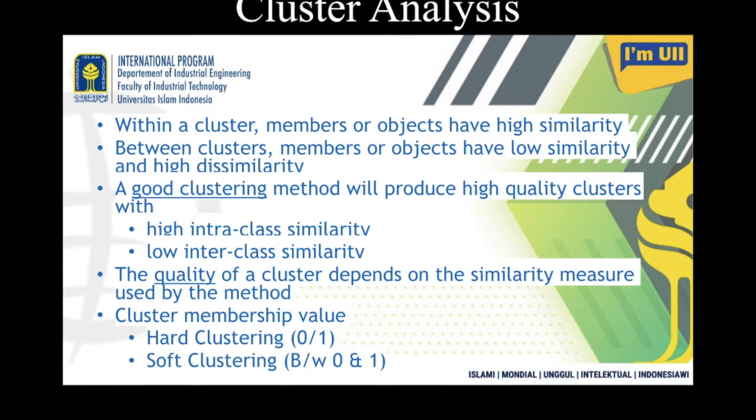There is another type of clustering called soft clustering, where we give a membership value saying that a particular student X belongs to Indonesia and also belongs to, say, India. It's not possible for a student to belong to both groups as 1 and 1.